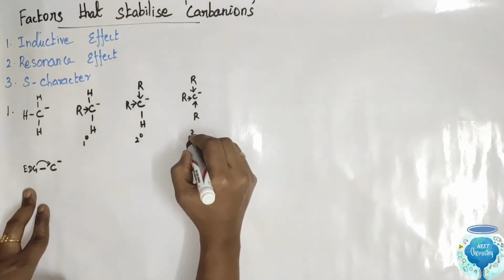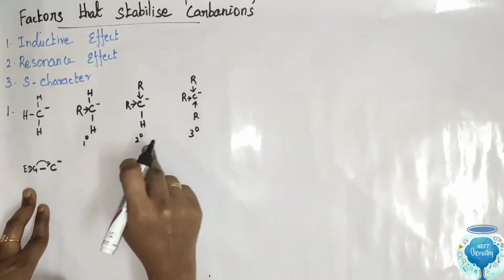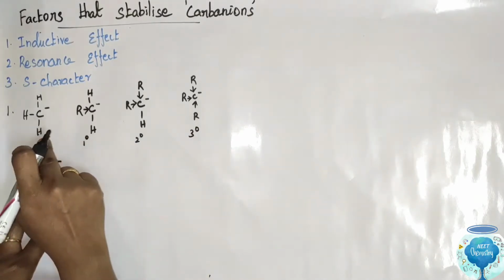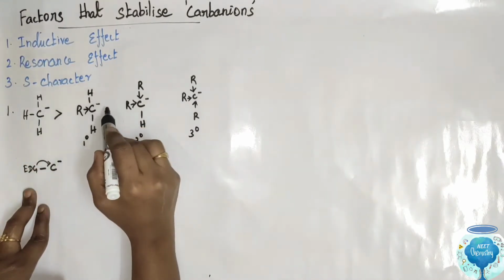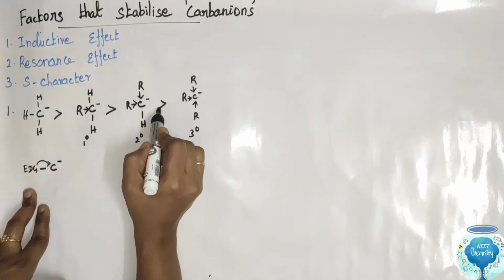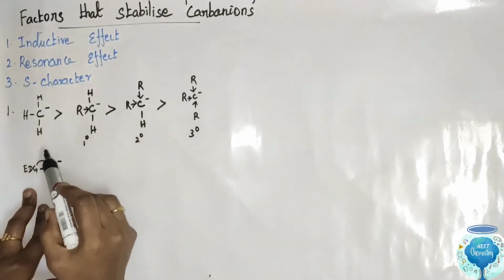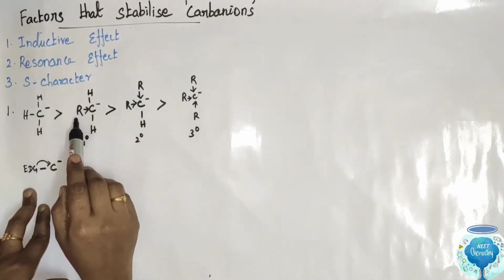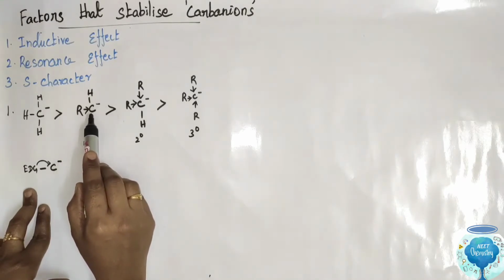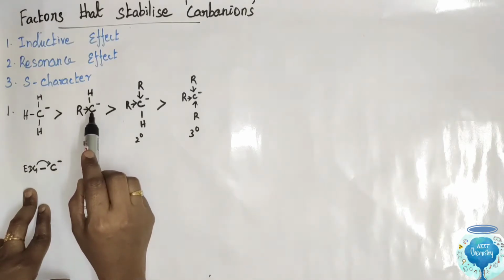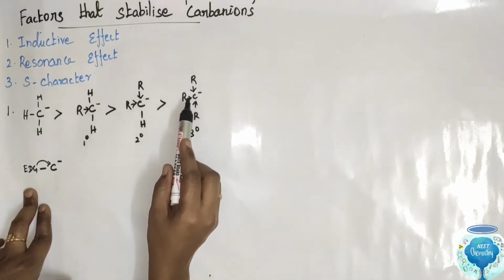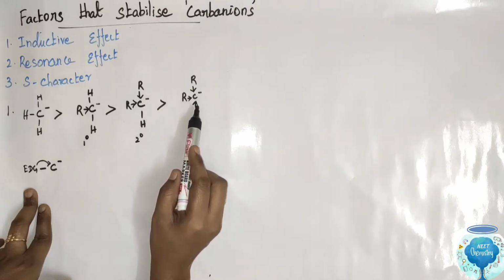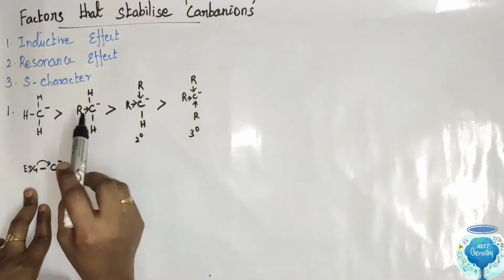So the tertiary carbanion is less stable than secondary, than primary, than methyl. So the methyl carbanion is more stable than primary, then secondary, then tertiary. The more alkyl groups on the carbon atom carrying the negative charge, the more intense the negative charge on the carbon atom, and hence the less stable the carbanion.